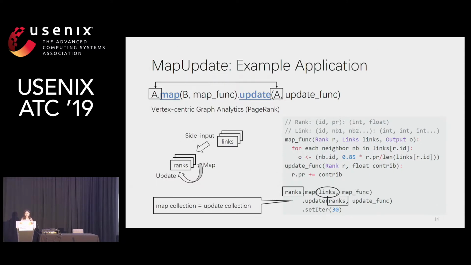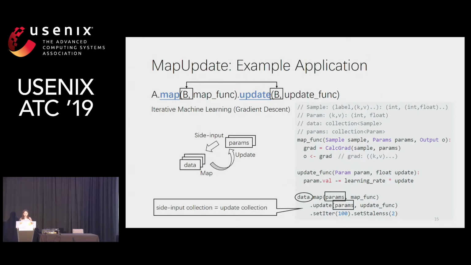This is a PageRank example in Tangram. The rank collection stores the vertex PageRank values and is both the map collection and the update collection in the MapUpdate plan. And the link collection stores the immutable edge information. For each vertex, the map function distributes the PageRank value to its neighbors, and the update function accumulates the partial updates.